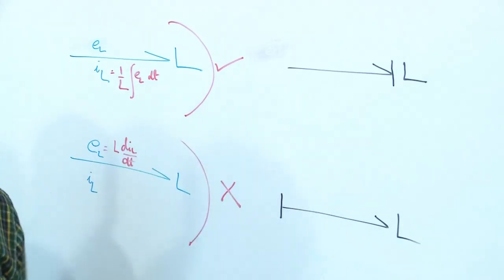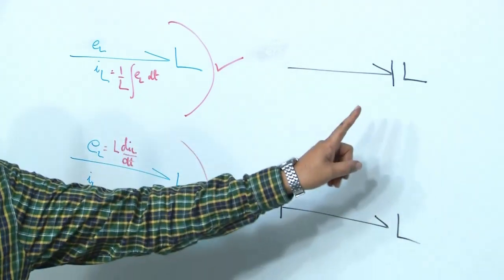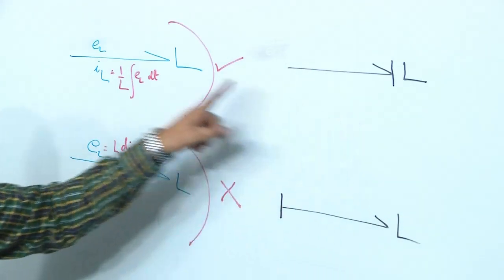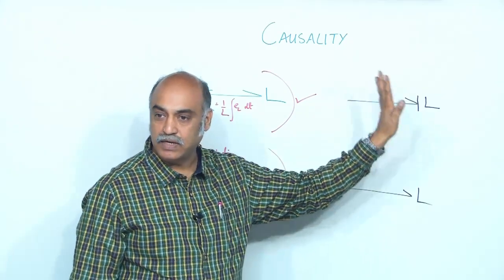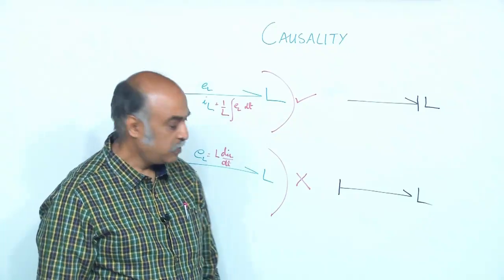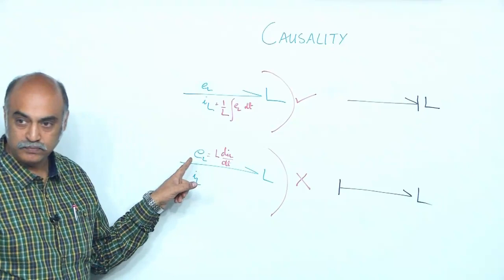The moment I put this notation, I know everything about it. The moment I look at that causal bar, I know that there is energy storage, and I know what equation is being used. The equation being used is IL equals 1 by L integral of EL dt. If I use this, I will be using this equation.